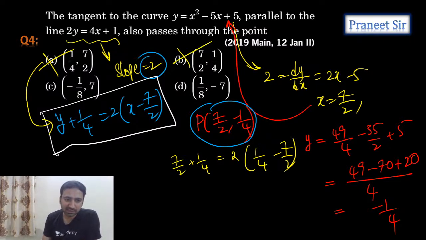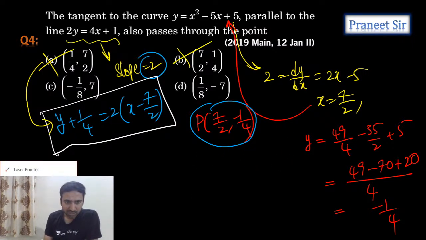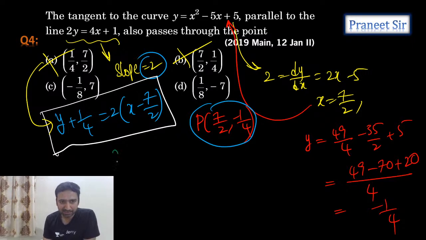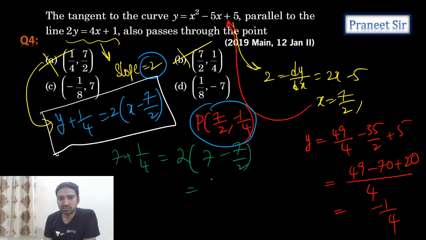Next, the third option, guys. Let's substitute the third option: 7 plus 1 by 4 is equal to 2 times 7 minus 7 by 2. 7 minus 7 by 2 is 7 by 2, and 7 by 2 into 2 is 7. So this is not equal to this. So the third option is also gone.